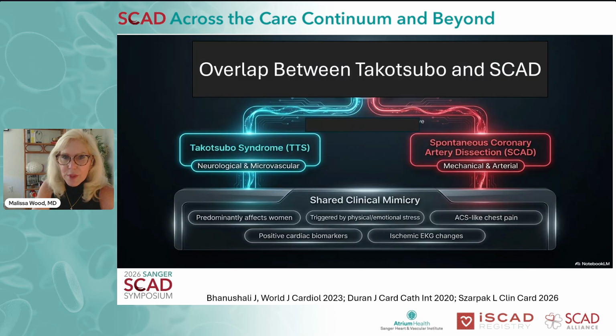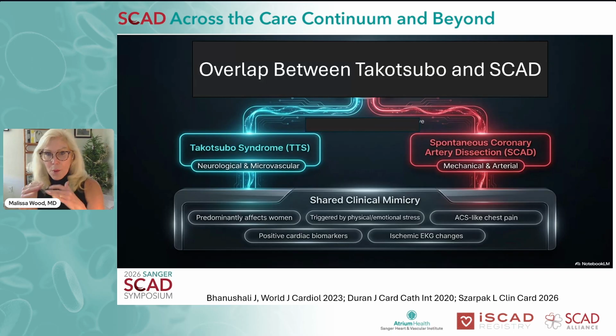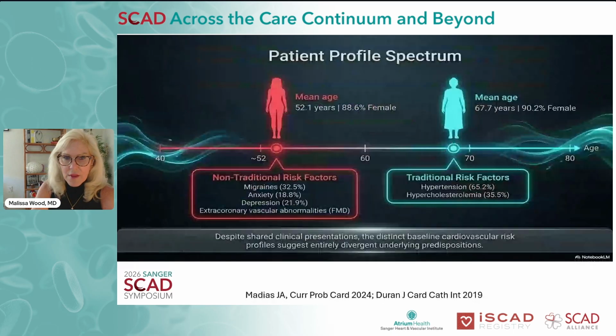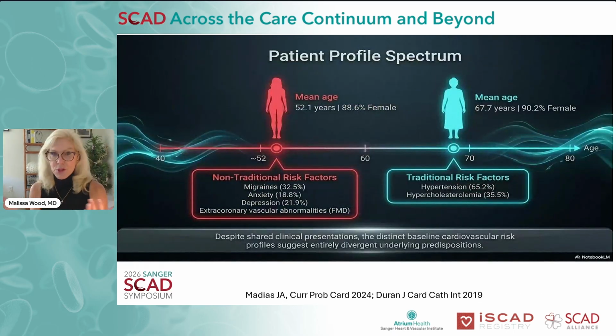Dr. Sangavi did a really nice job outlining some of the overlap between Takotsubo and SCAD. We recognize that these conditions occur frequently and more commonly in women. And if we think about the underlying background, both may have a relationship to emotional stress. In Takotsubo, perhaps neurological, microvascular, and in SCAD, more mechanical, arterial, and neurological. So they do have these shared clinical features as well, which is why they often are in the differential diagnosis.